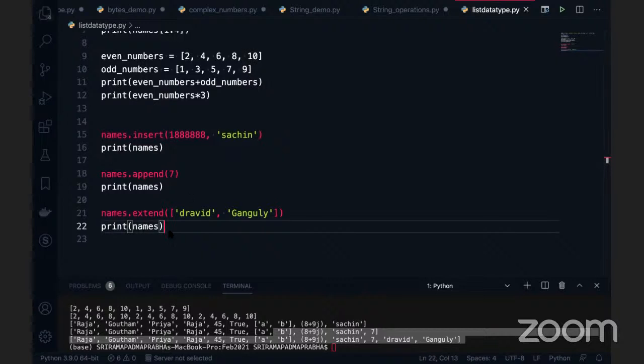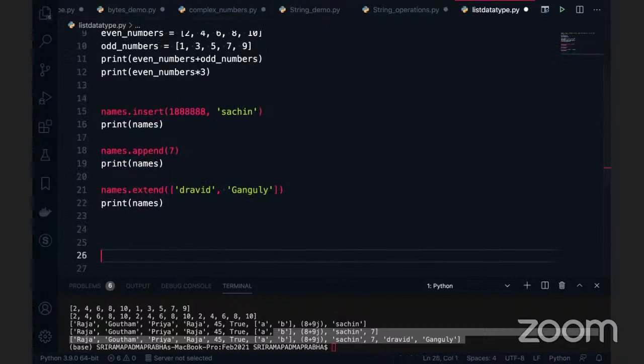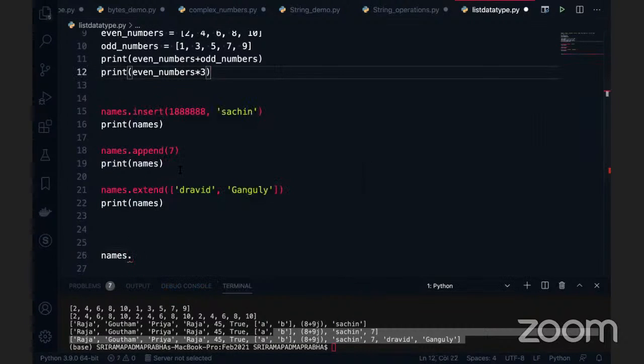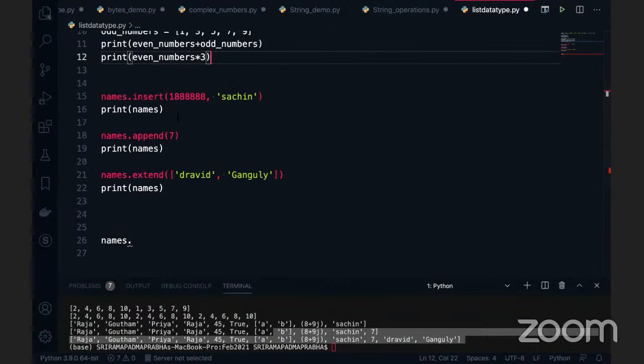So moving to the next important topic. These are all insertion operations on the list. There are also delete operations in the list, because it is a data type. Someone says this is a data structure. List is also a predefined primitive data structure in Python. That's the reason we have the insertion operations and also delete operations.